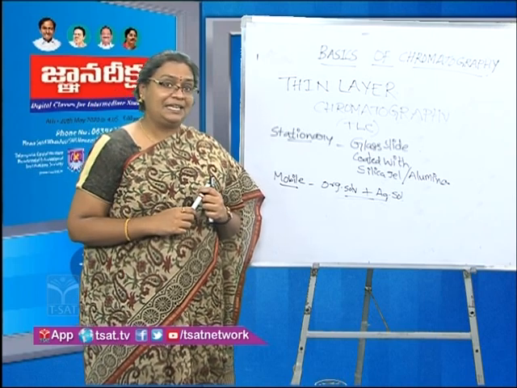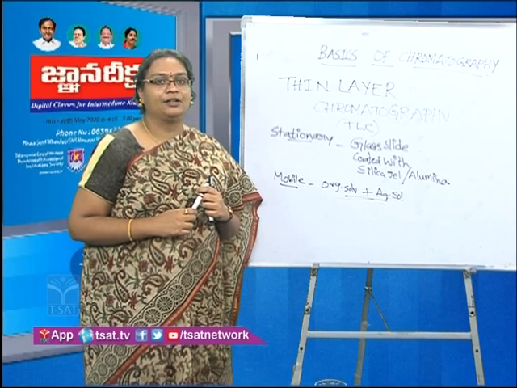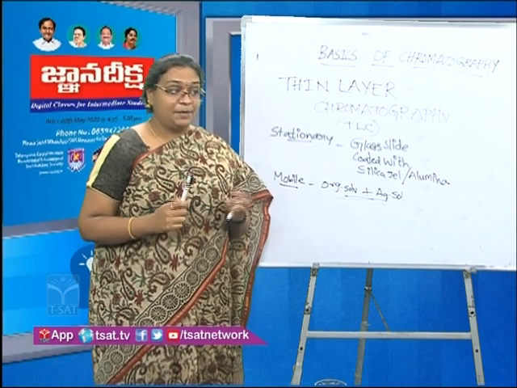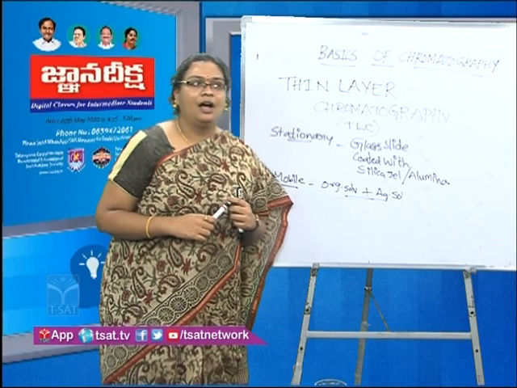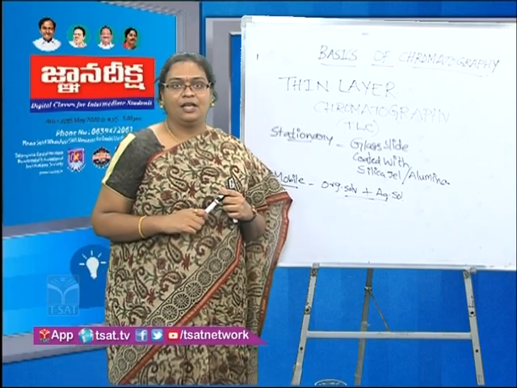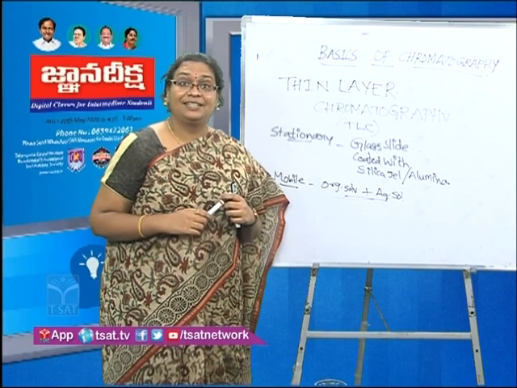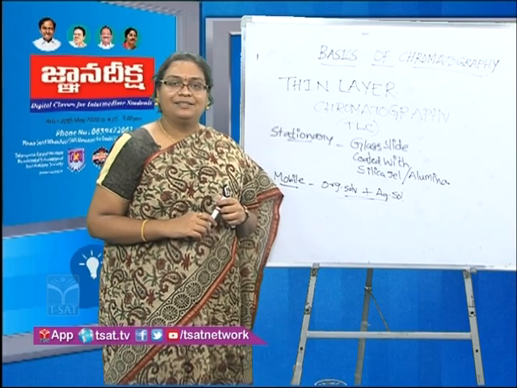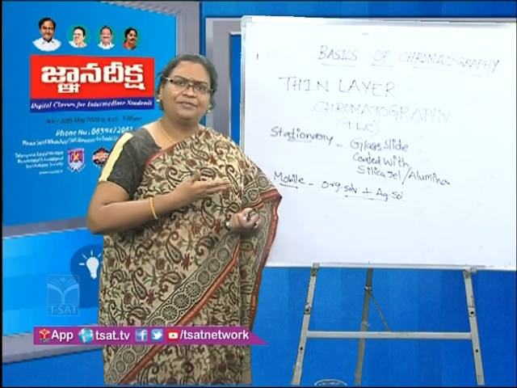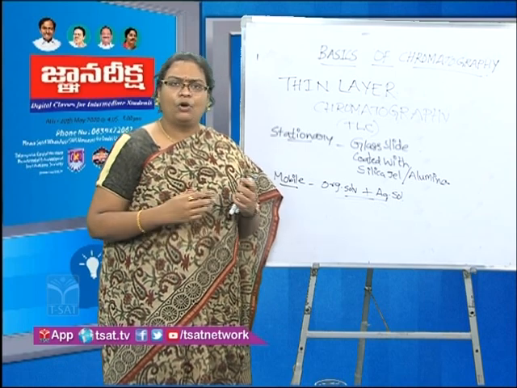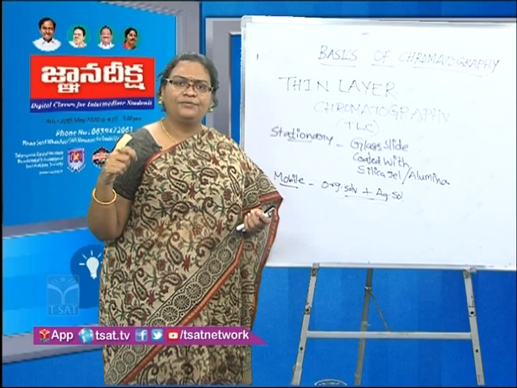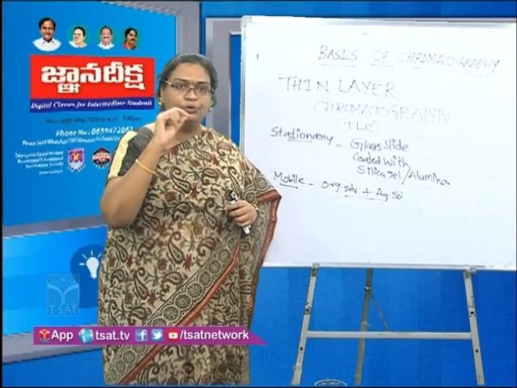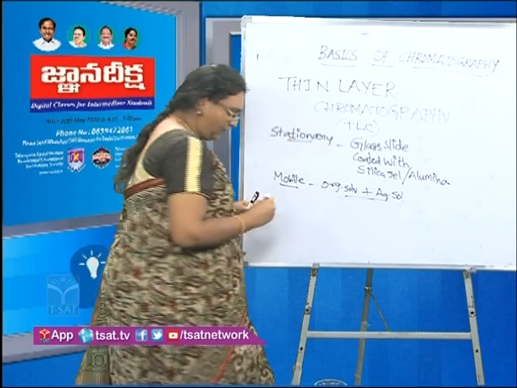Because of this, thin layer chromatography has an added advantage over paper chromatography. And I promised you that I'll speak about the application of thin layer chromatography, is it not? Thin layer chromatography is employed in the food processing industries, and it is especially related to microbiology, because the fungal toxins called aflatoxins, which are very dangerous and capable of causing liver cancers in humans, can be detected using this technique. The thin layer chromatographic plates are available commercially nowadays. What you have to do is make a solution of the suspected food sample that you want to analyze, and put a drop on it, just like we have done in paper chromatography.